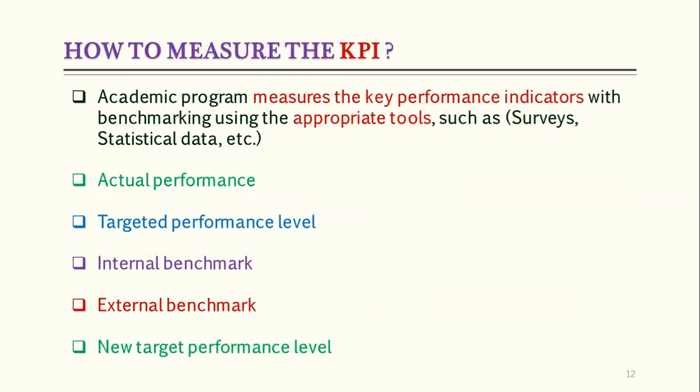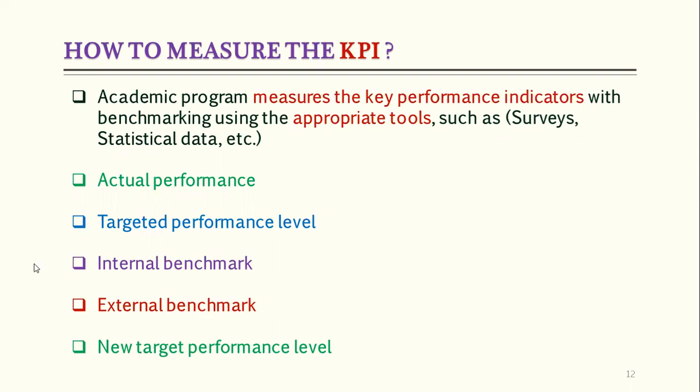Next, we will see how to measure the KPIs. That is very important for each standards committee. Academic programs measure key performance indicators with benchmarking. So we have to define the benchmarking, and we can use different types of tools. We can use surveys, we can use statistical data, different tools for different types of KPIs. It depends on the KPI text.